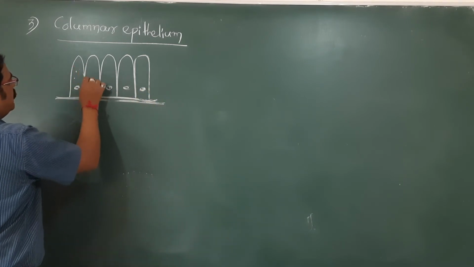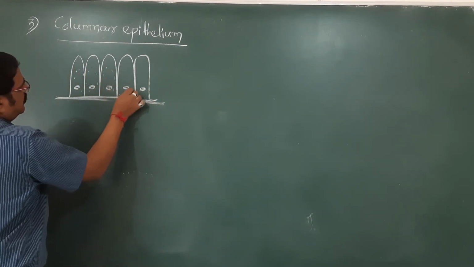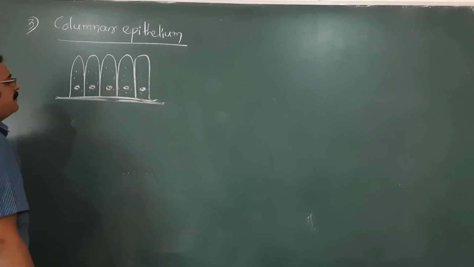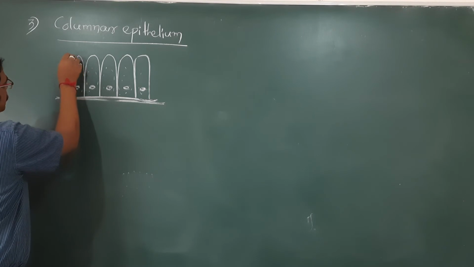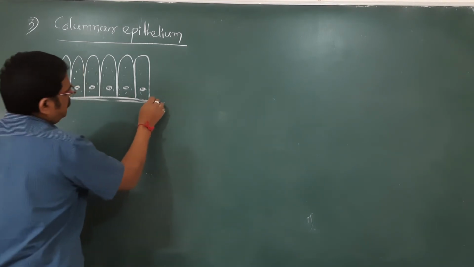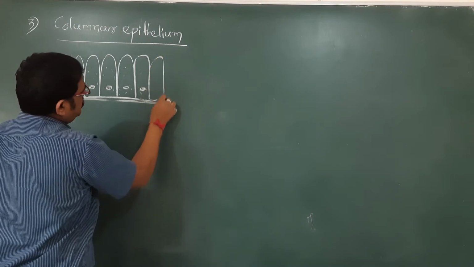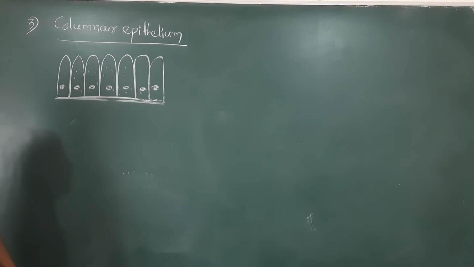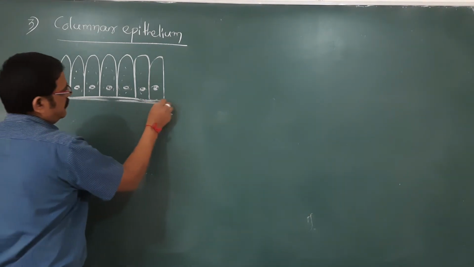Inside you can find a lot of substances of absorption and secretion. So columnar epithelial cells we can find mainly in the intestine as well as in the stomach. Presence of columnar epithelium increases the absorption surface as well as secretory surface.